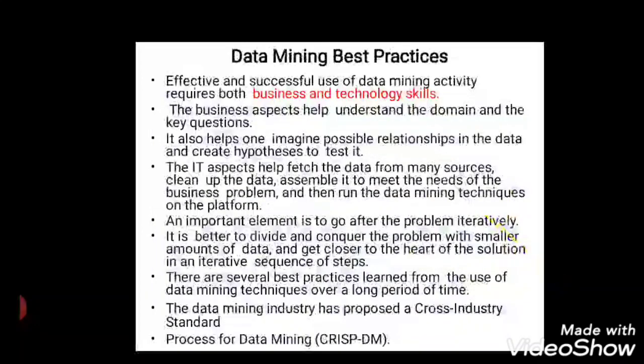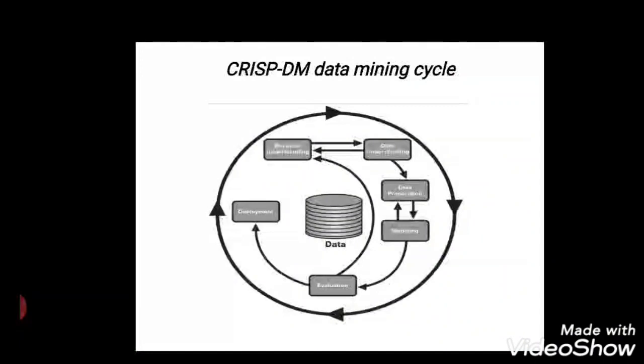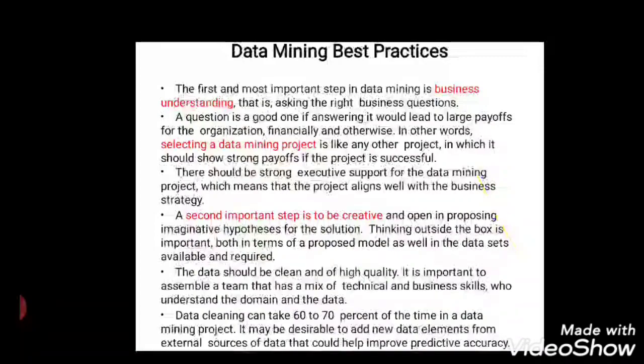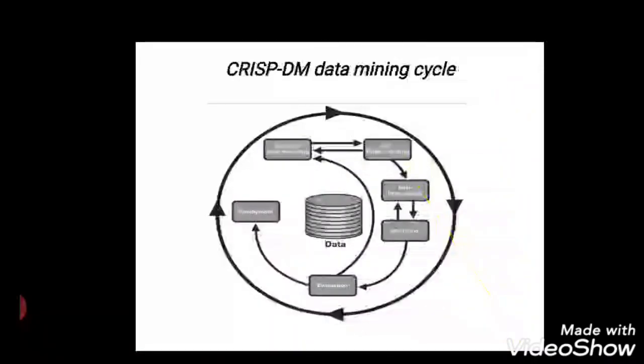So the best practices of data mining. What is the best practice of data mining? If it is a best practice, it should include both business and technology skills, since both are important to do best practice things in the market. And here you will have a cycle called CRISP-DM. It means Cross Industry Standard Process for Data Mining. It has 6 essential steps. As you can see in the diagram: business understanding, data understanding, data preparation, modeling, evaluation, deployment.